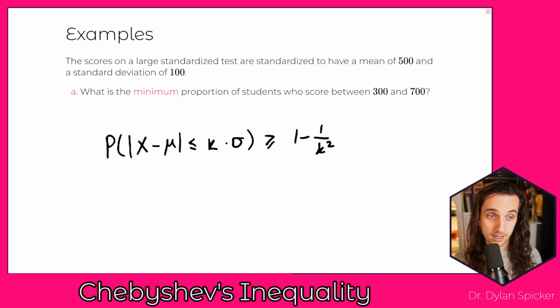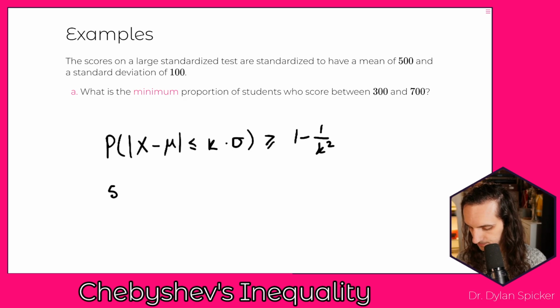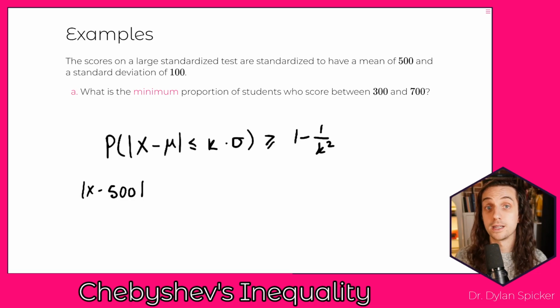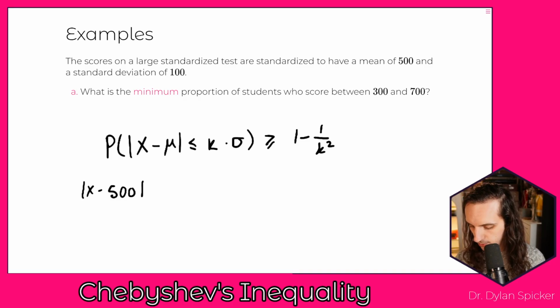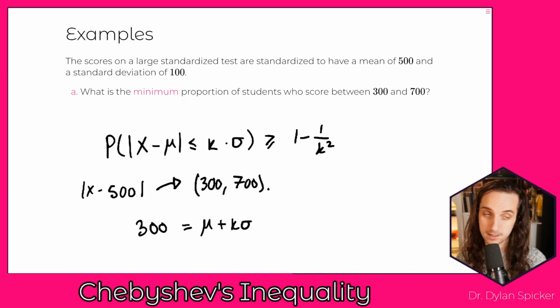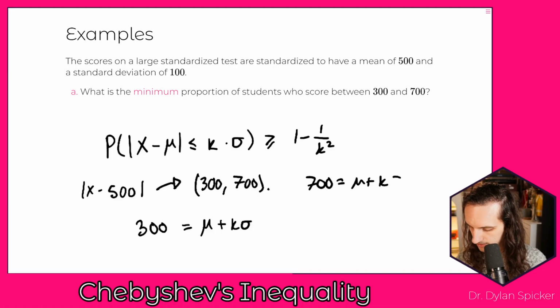And so here, we know that the mean is 500. What we're trying to look at is, if |x − 500| falls below some value, can that equate to our interval? And our interval here is going to be 300 to 700. In other words, can we write 300 is equal to the mean plus k times sigma, or equivalently, can we write 700 is equal to the mean plus k times sigma?